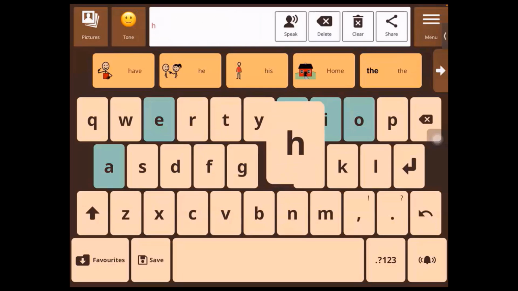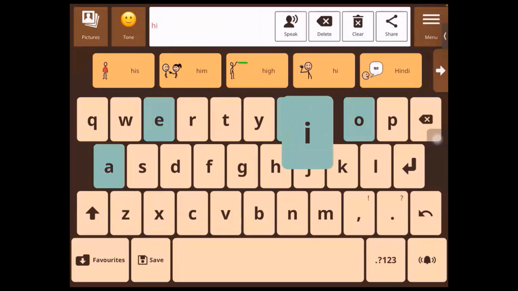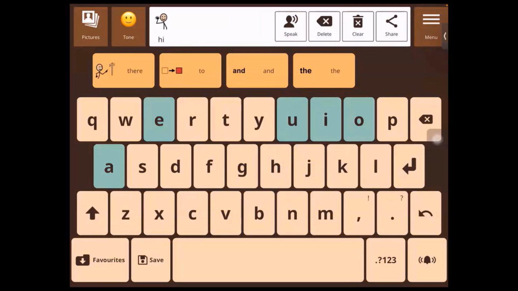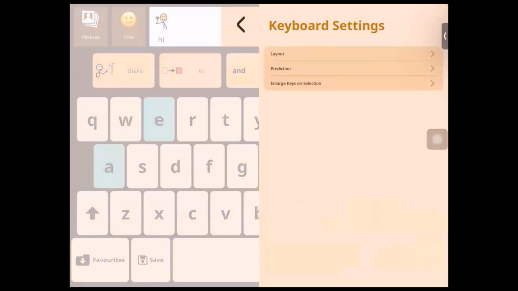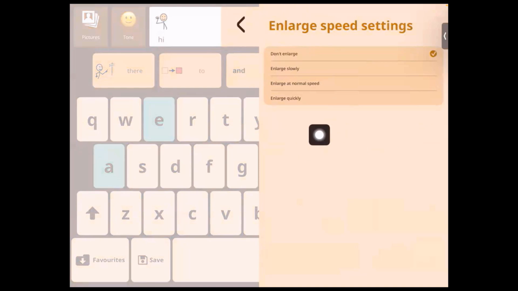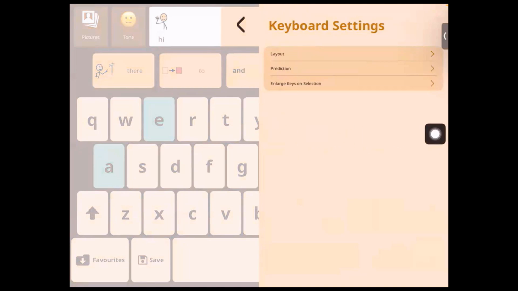Clear. H-I. Hi. Hi. Right? So the zoom can be turned off for those users who don't need it anymore. All right. So those were the three settings under keyboard.